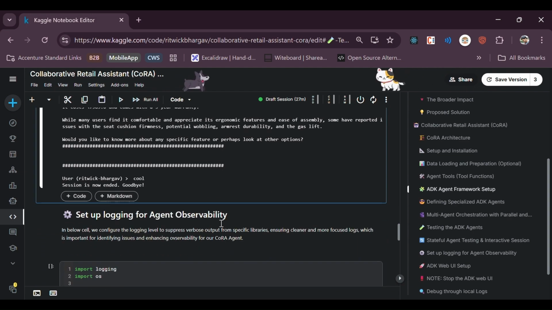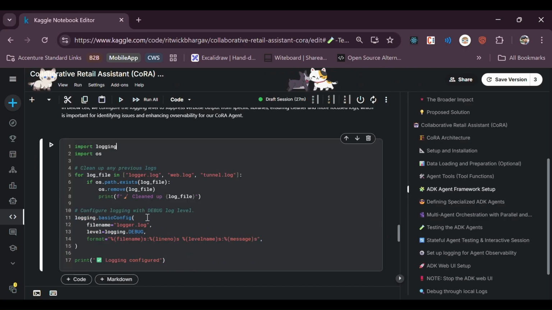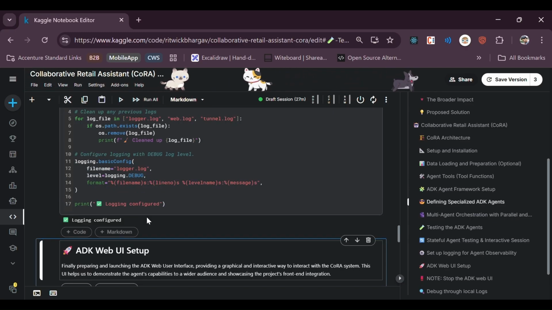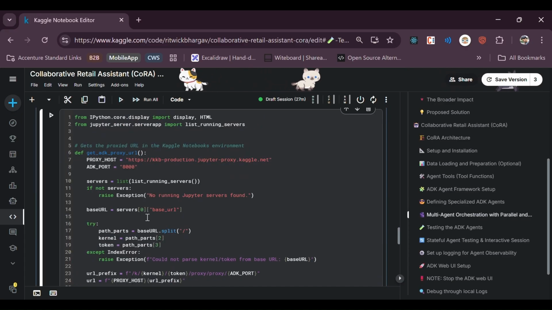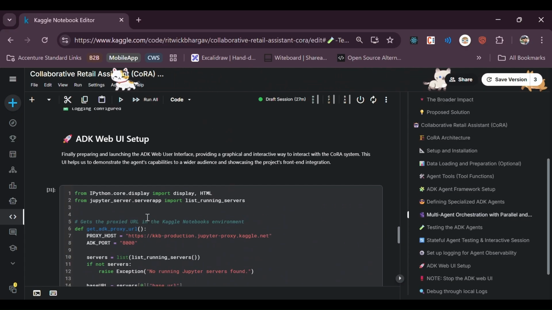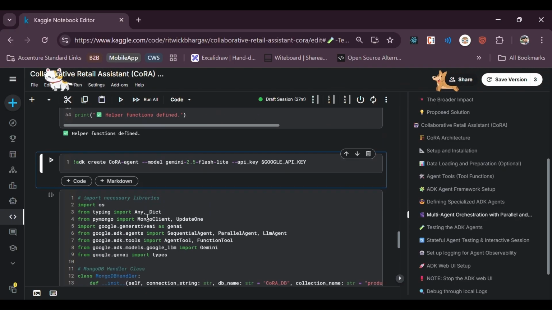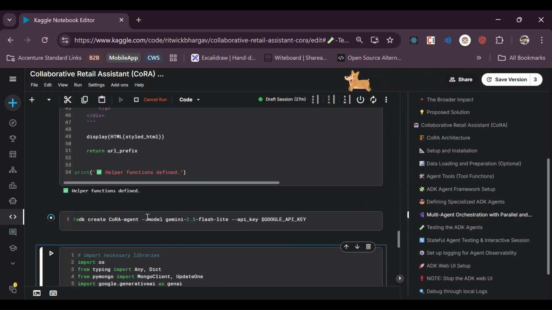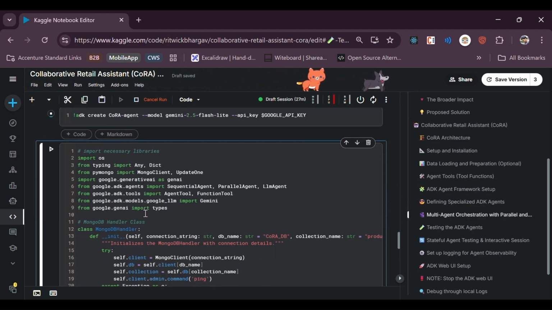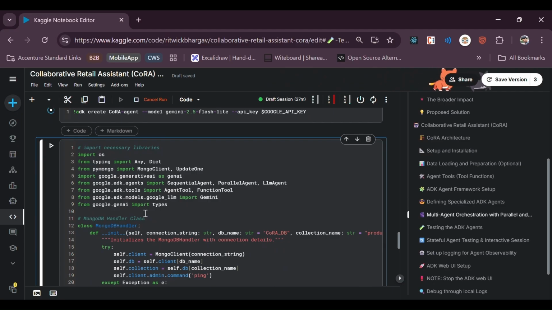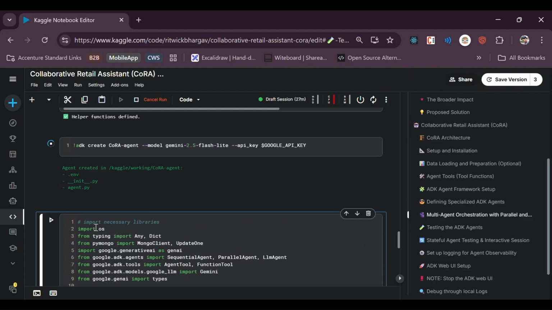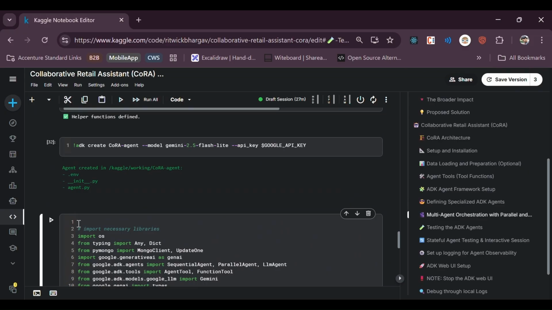So the session is ended. Now we are setting up logging for agent observability. Then we are moving on to the ADK web UI setup. Now for the web UI setup, we have this helper function which will set up the proxy URL for the ADK, and then we will create the ADK. Okay, so the agent is created.